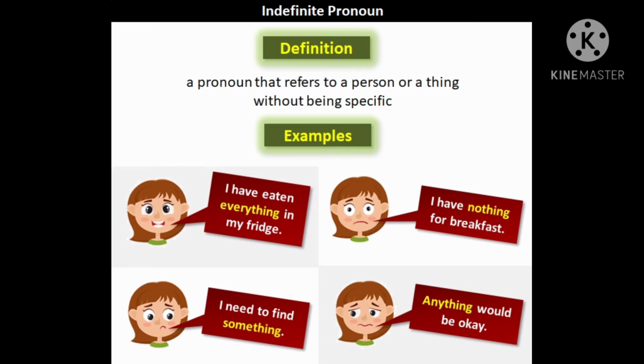For example, I have eaten everything in my fridge. The second example is, I have nothing for breakfast. The third one is, I need to find something. The fourth one is, anything would be okay. In all these examples, everything, nothing, something, and anything refer to persons or things generally. So, they are called indefinite pronouns.